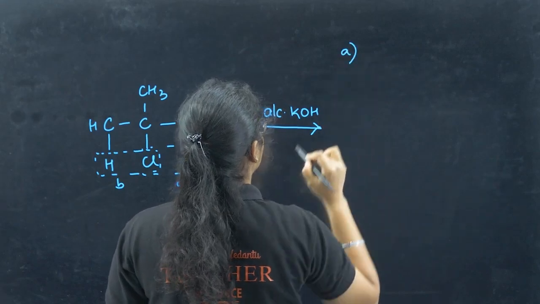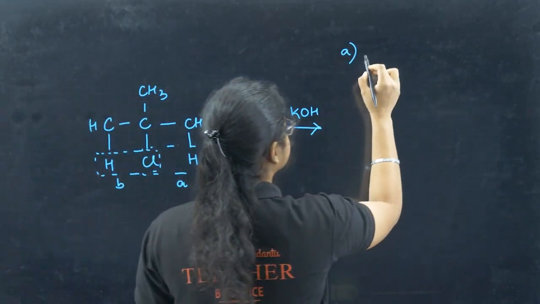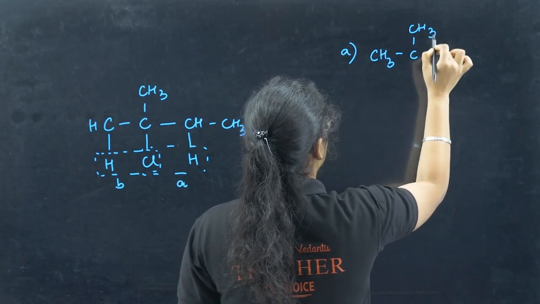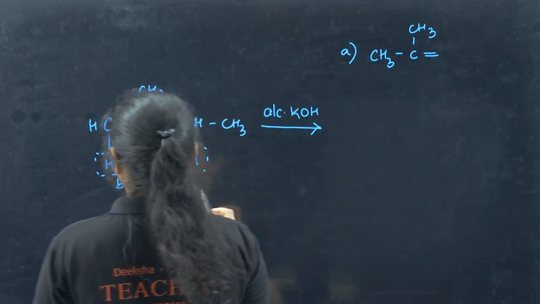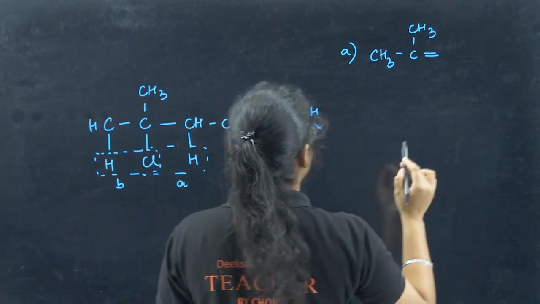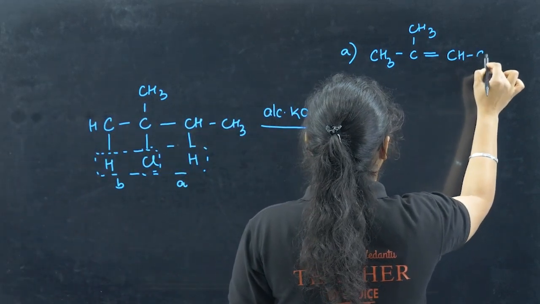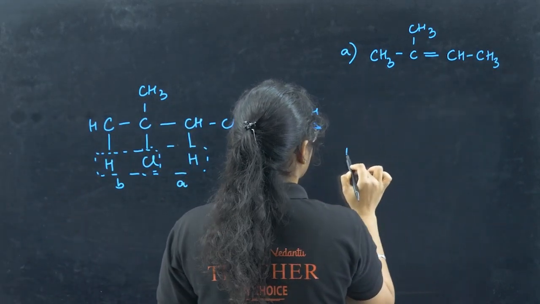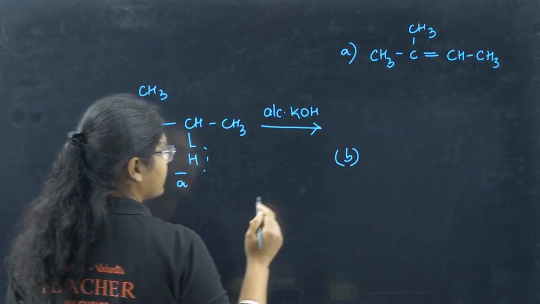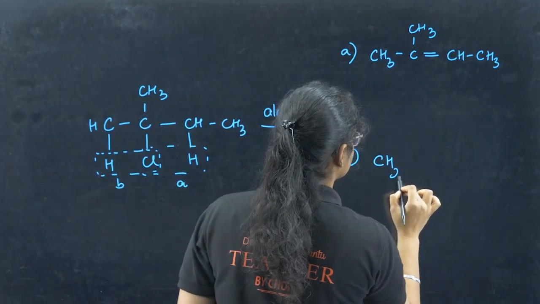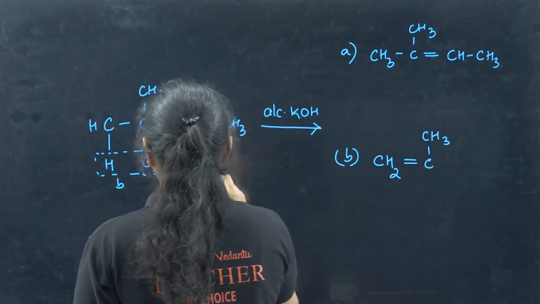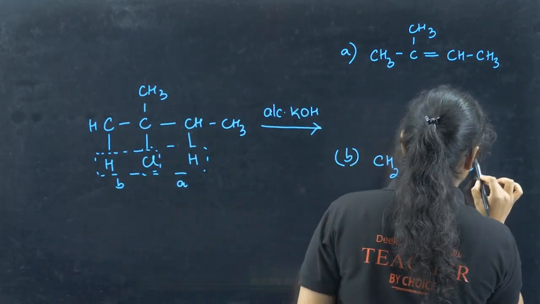So what will be my product A? So I have CH3, then I have CH3, then if I am removing this one HCl, so here I will have a double bond, then I have CH and then CH3. And let me see product B, where I am removing this one, this double bond. So I will get CH2 double bond C, CH3, then I have CH2, CH3.